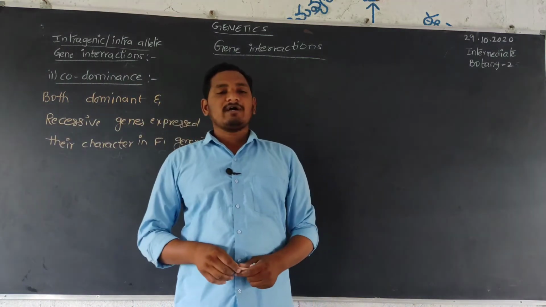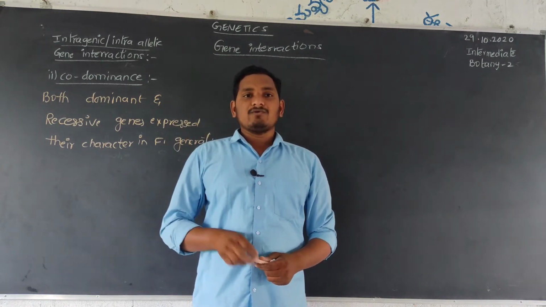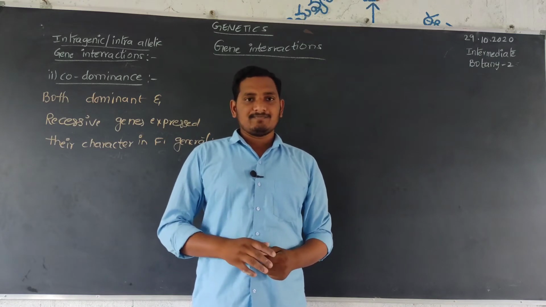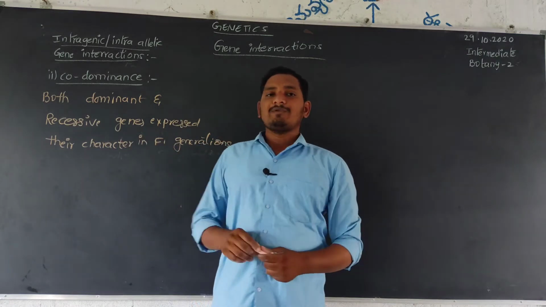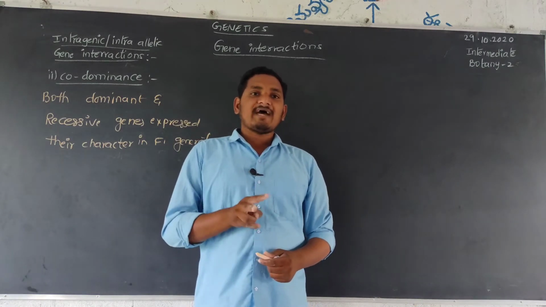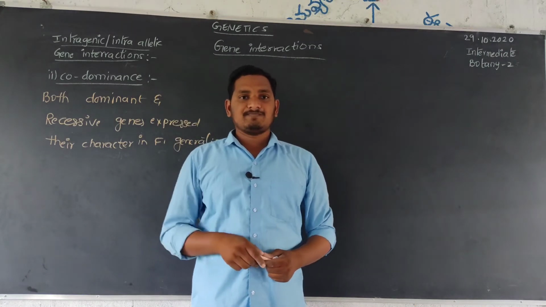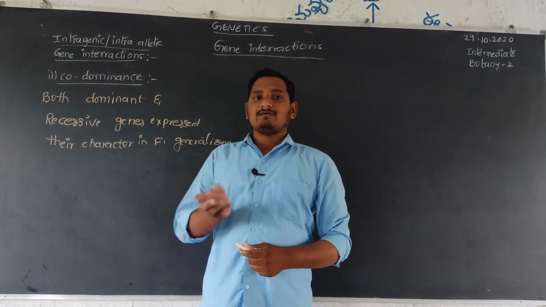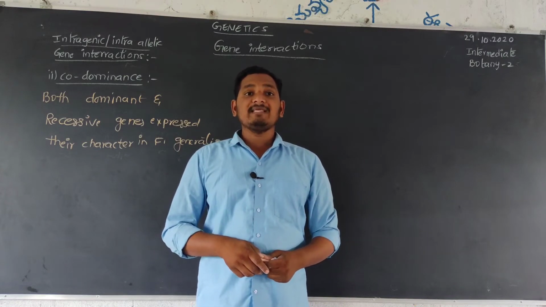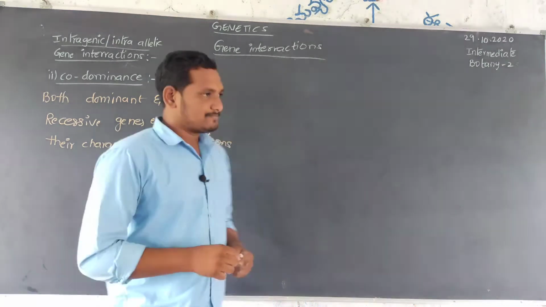Actually, in our monohybrid cross, what we observe is that only the dominant character expresses itself. The recessive one does not express its character. But in codominance, both dominant and recessive characters are seen in the F1 generation, or F1 plants. It is a change from the monohybrid cross, a variation from Mendelian principles.